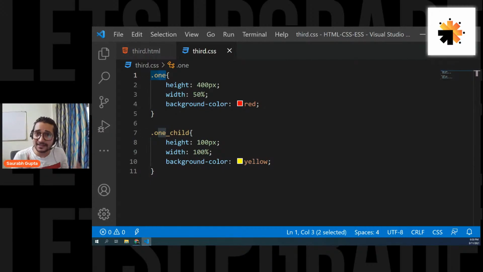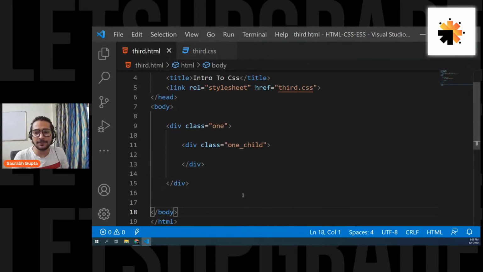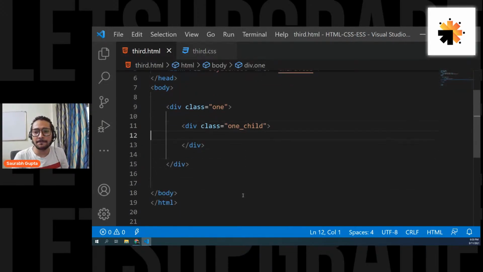So remember, you have to understand percentages, because percentages are one of the most important units when it comes to responsiveness. Okay, that's cool. Amazing. Now let's move ahead, and let's start learning a few more things.